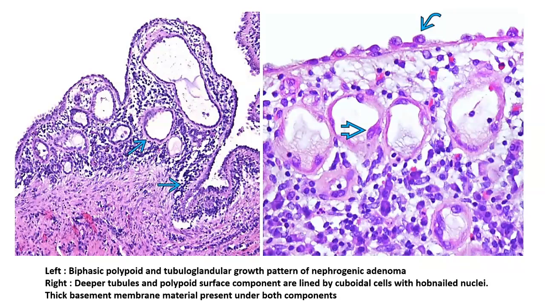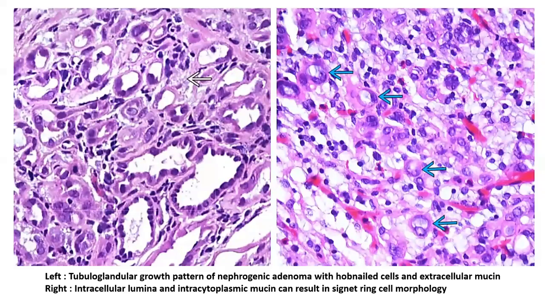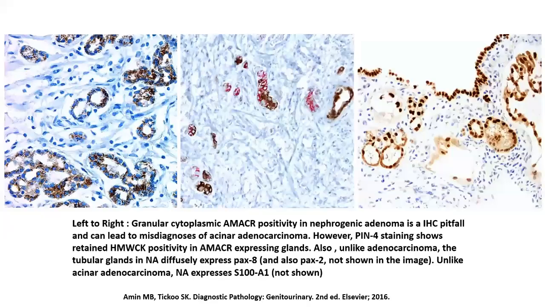You can see the same pseudo-neoplastic entity even in the case of the urinary bladder. And another important clue, sometimes seen in these cases of nephrogenic adenoma, is the presence of cells with a slightly signet-ring morphology, which can sometimes be mistaken for a signet-ring cell of an acinar adenocarcinoma.